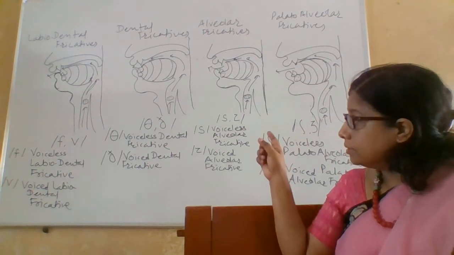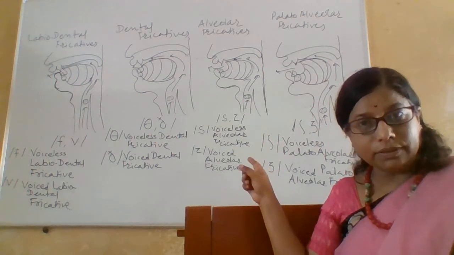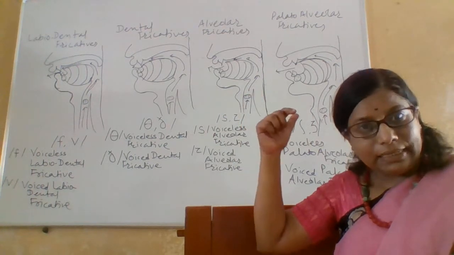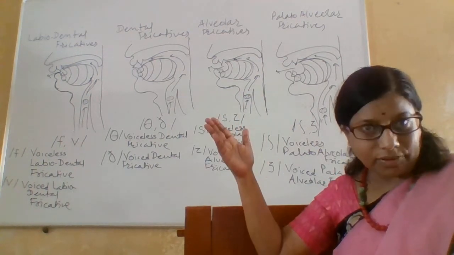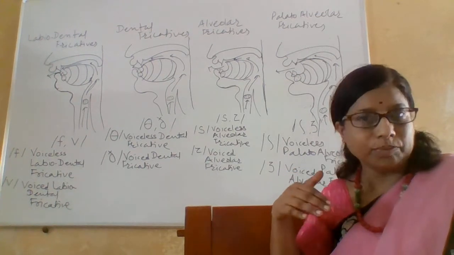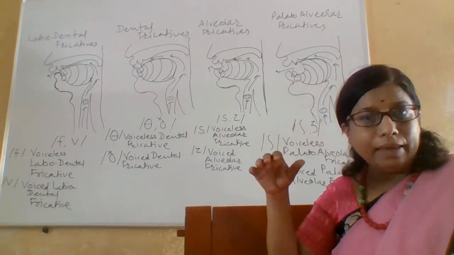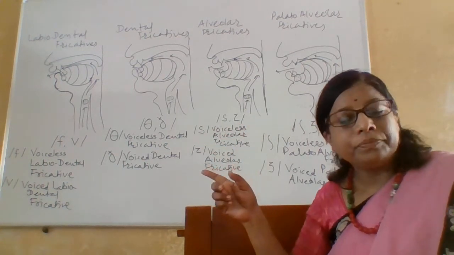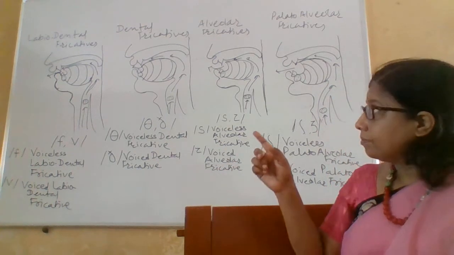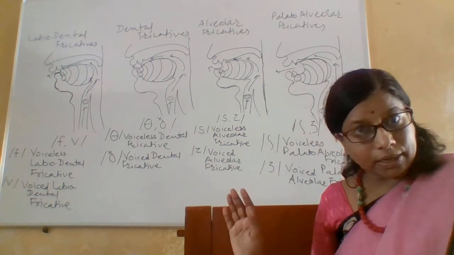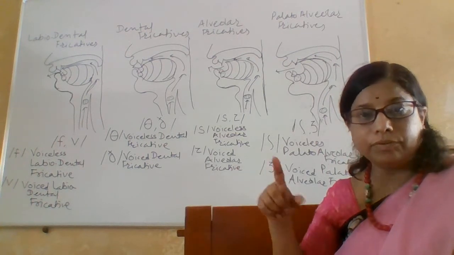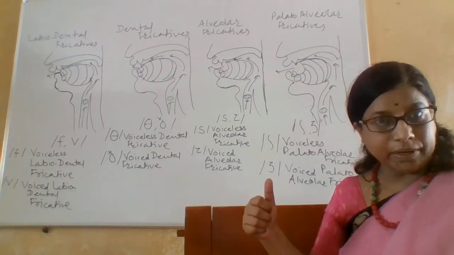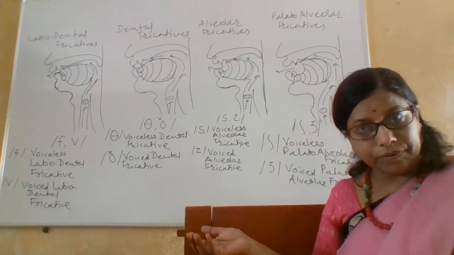So these two consonants, two fricatives, are known as the dental fricatives. Why? Place of articulation is the teeth, upper front teeth, passive articulator. Active articulator is the tip and blade of the tongue. So we give the name according to the passive articulator. So they are the dental fricatives. Now this is just an introductory class to the fricatives. We will go into details of these figures and the pronunciation in our next video.